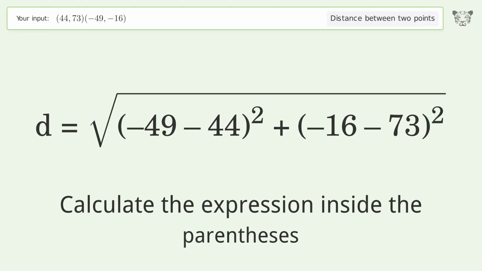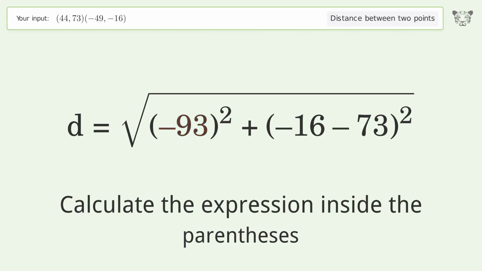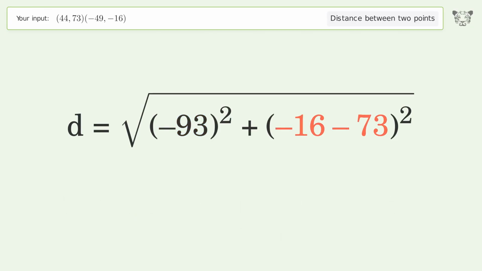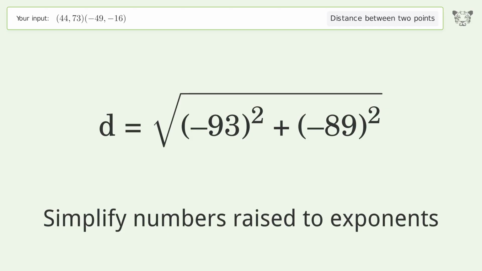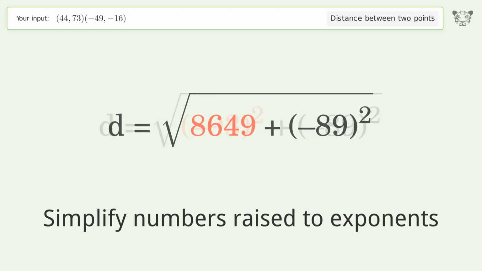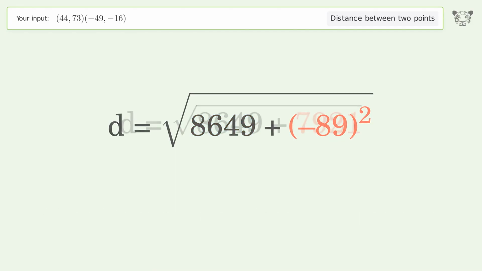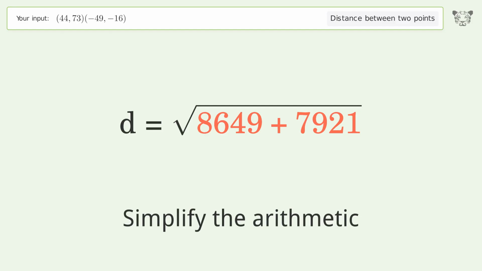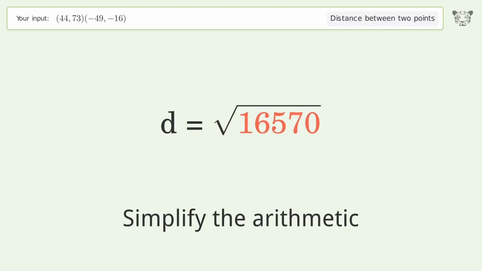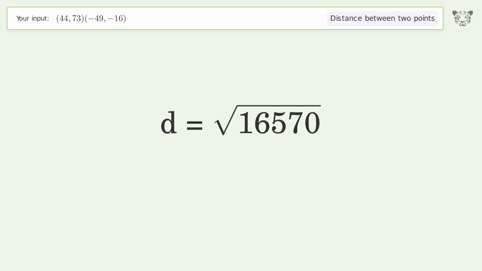Calculate the expression inside the parentheses. Simplify numbers raised to exponents. Simplify the arithmetic. And so the distance between the 2 points is the square root of 16,570, or 128.725.